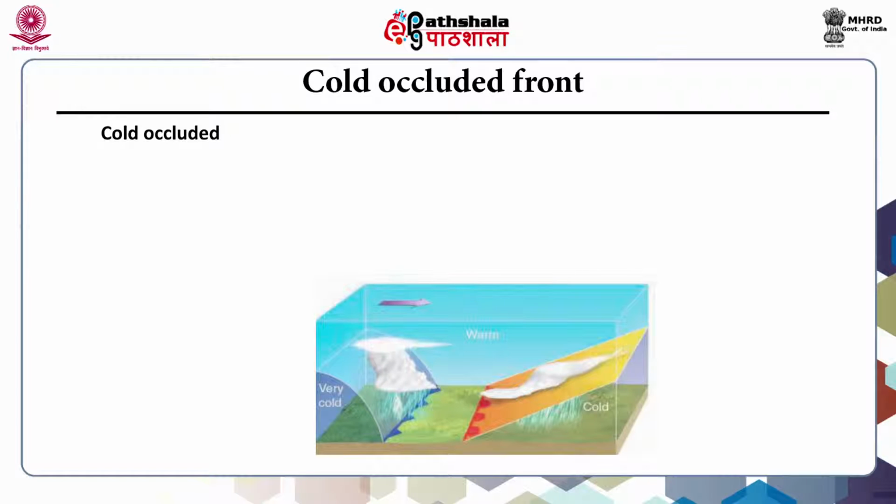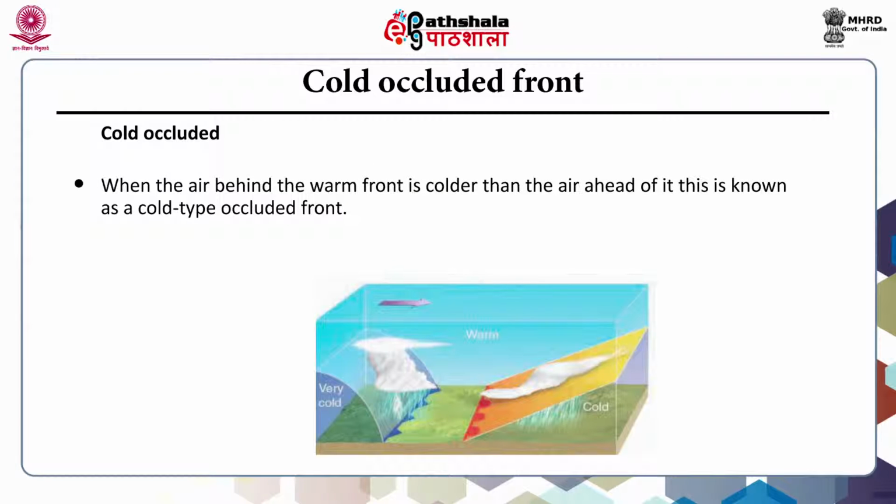Occluded front is of two types, cold occluded and warm occluded. Cold occluded front is when the air behind the warm front is colder than the air ahead of it. It is also known as cold occlusion.